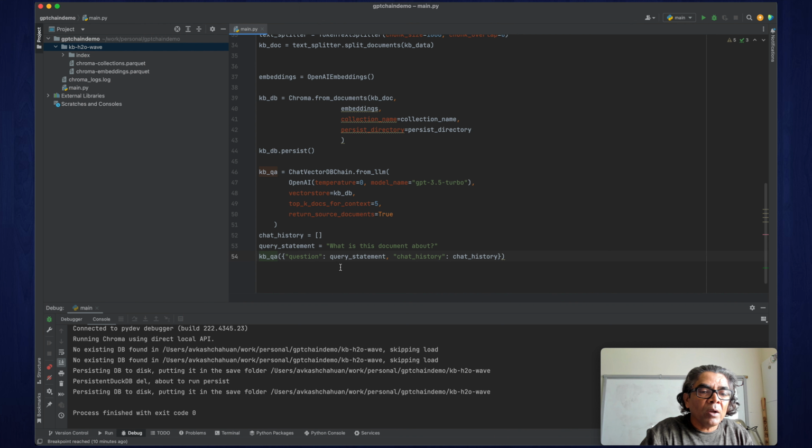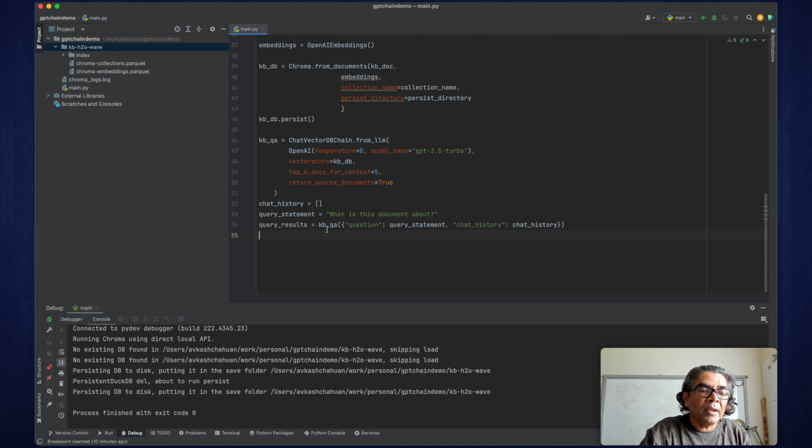This is where you pass your query, and depending on how many questions you are asking, they are going to be stored in the chat history, and the result will be your result. So you can say query result equals, and this query result is what is going to have your result. Within the query result, you have various parameters. For example, if you want to get the answer, you ask for the answer.